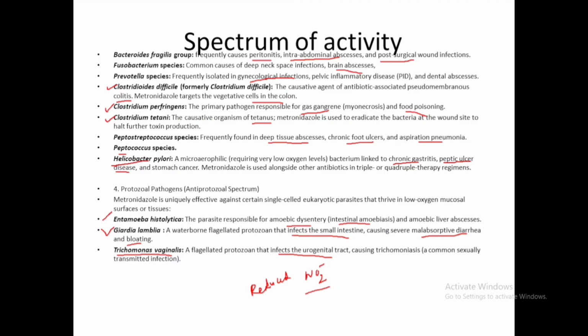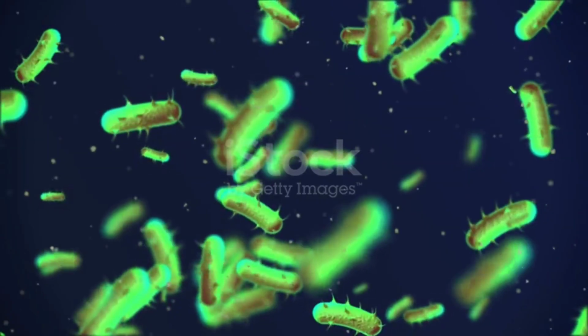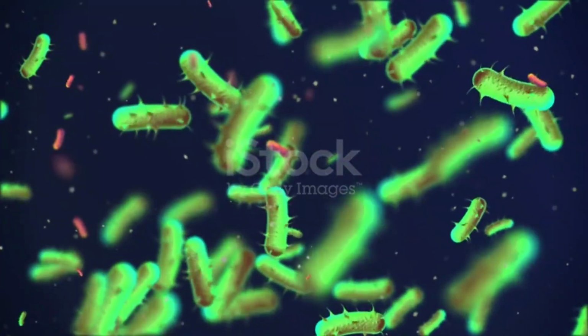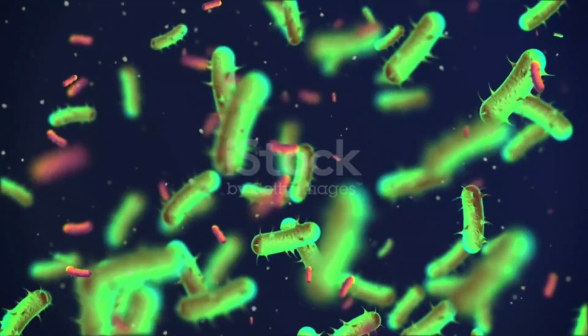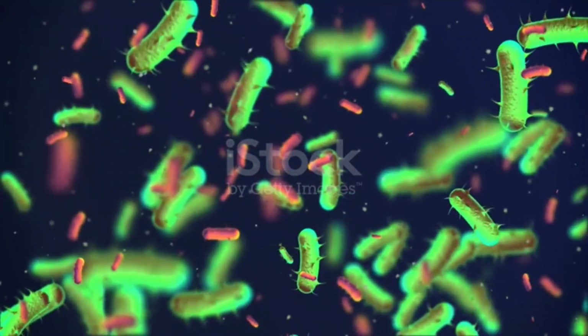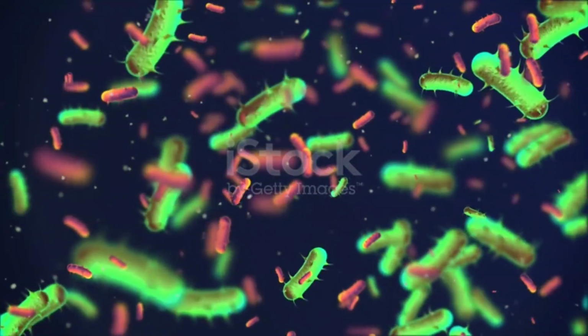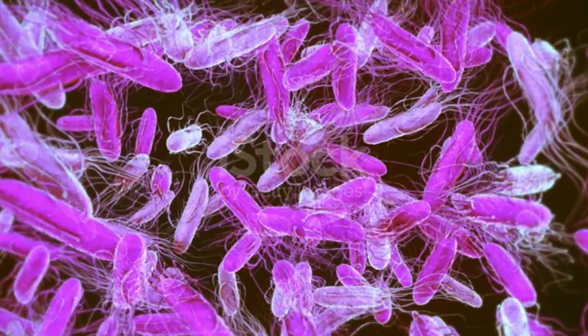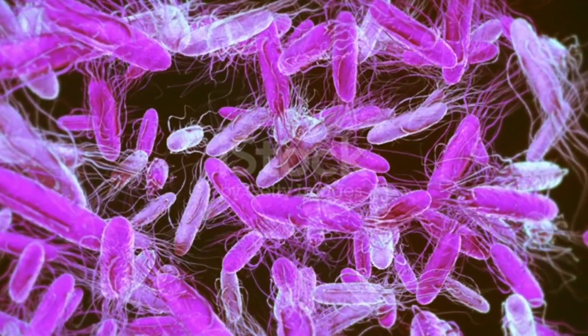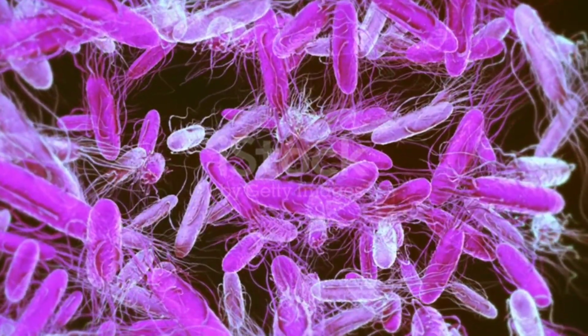The drug is effective against obligate anaerobic bacteria as well as facultative anaerobic bacteria. Now let's see some examples. First is Bacteroides fragilis, a bacteria responsible for peritonitis, intra-abdominal abscess and post-surgical wound infections. Next obligate anaerobe is Fusobacterium species; these bacteria are responsible for brain abscess. Next is Prevotella species, responsible for gynecological infections, for example PID, pelvic inflammatory disease.